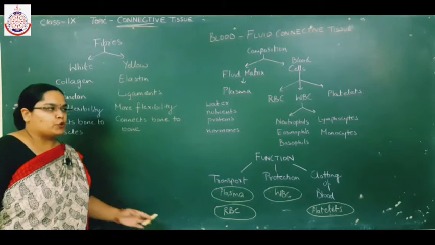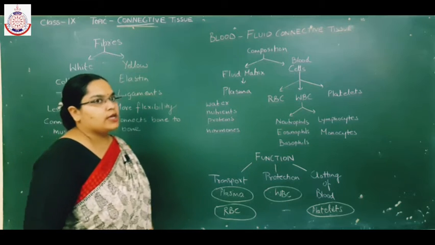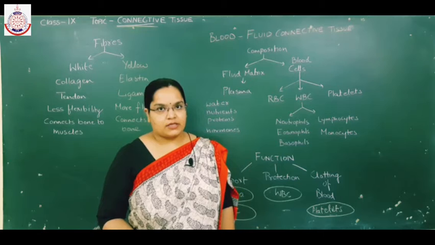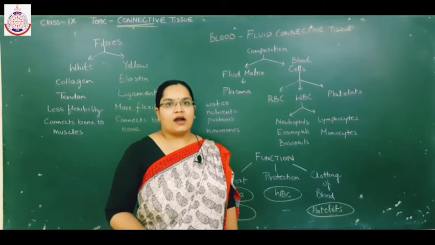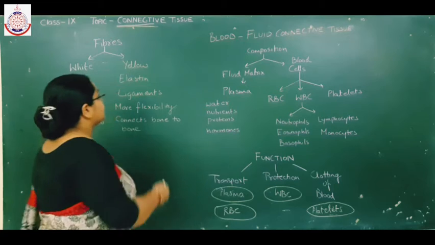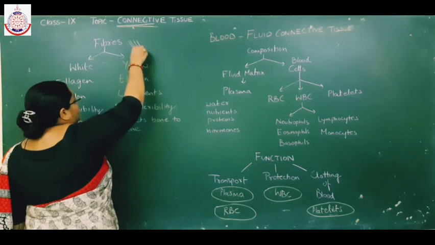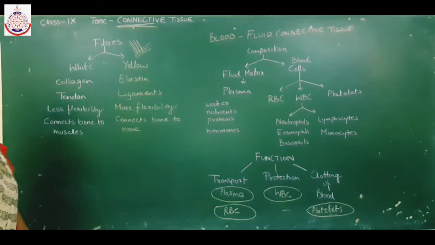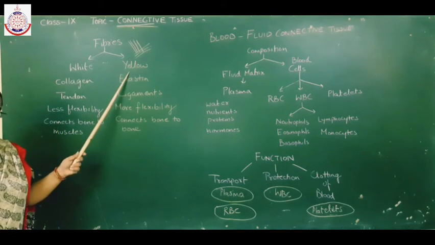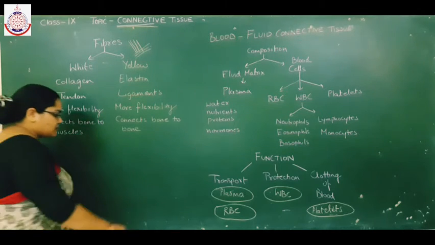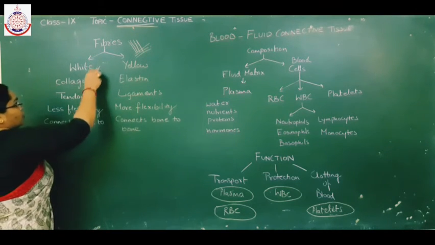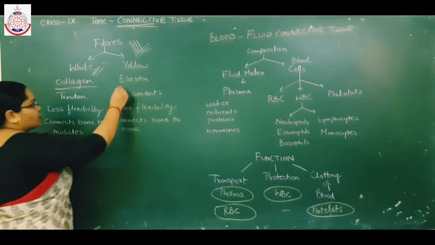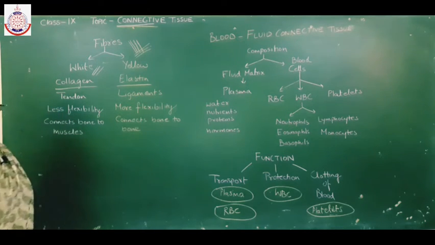In the beginning, I told you that connective tissue consists of cells and fibers in the matrix. What are fibers? Fibers are thread-like structures which are present in the matrix of the connective tissue. These fibers are of two types, that is white fibers and yellow fibers. White fibers are made up of protein known as collagen protein, whereas yellow fibers are made up of protein known as elastin protein.